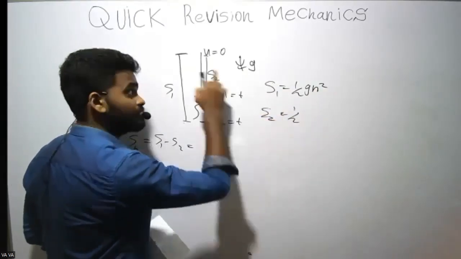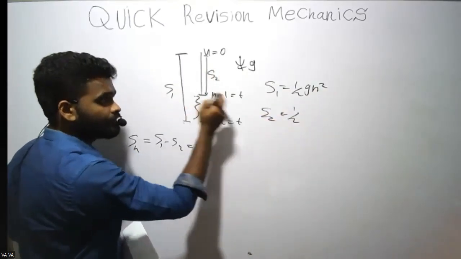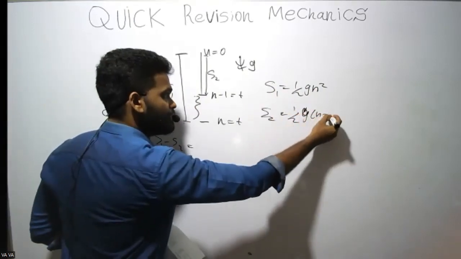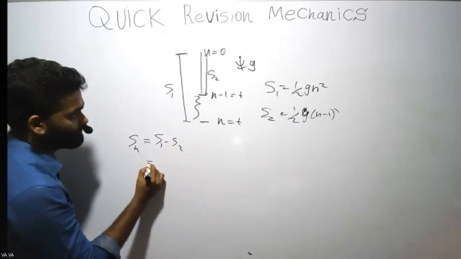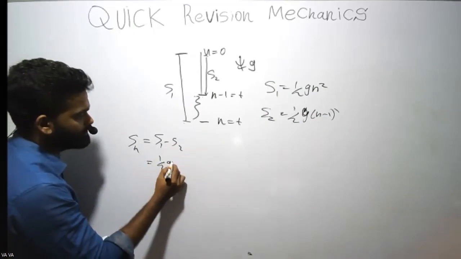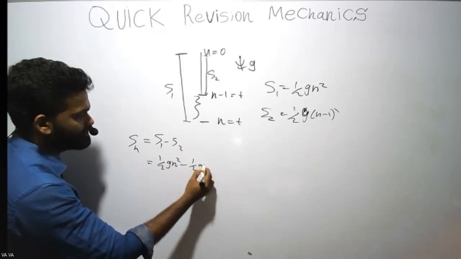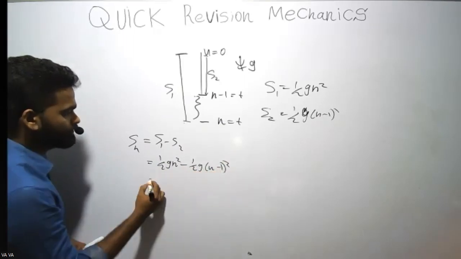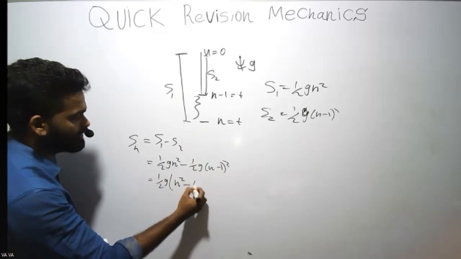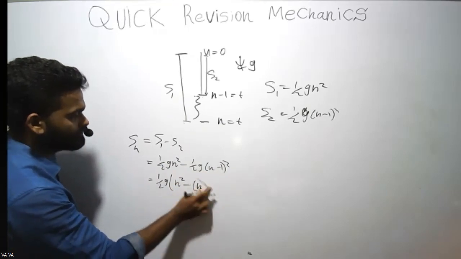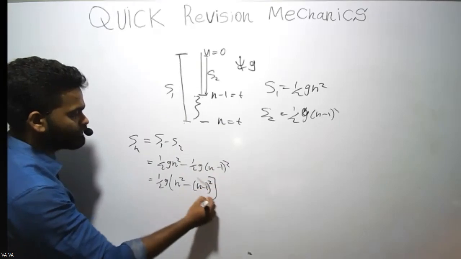S2, half g, initial velocity 0, from here to here, time is n minus 1, squared. Then substitute it here. Half g n squared minus half g n minus 1 squared. Take half g out. n squared minus n minus 1 squared.